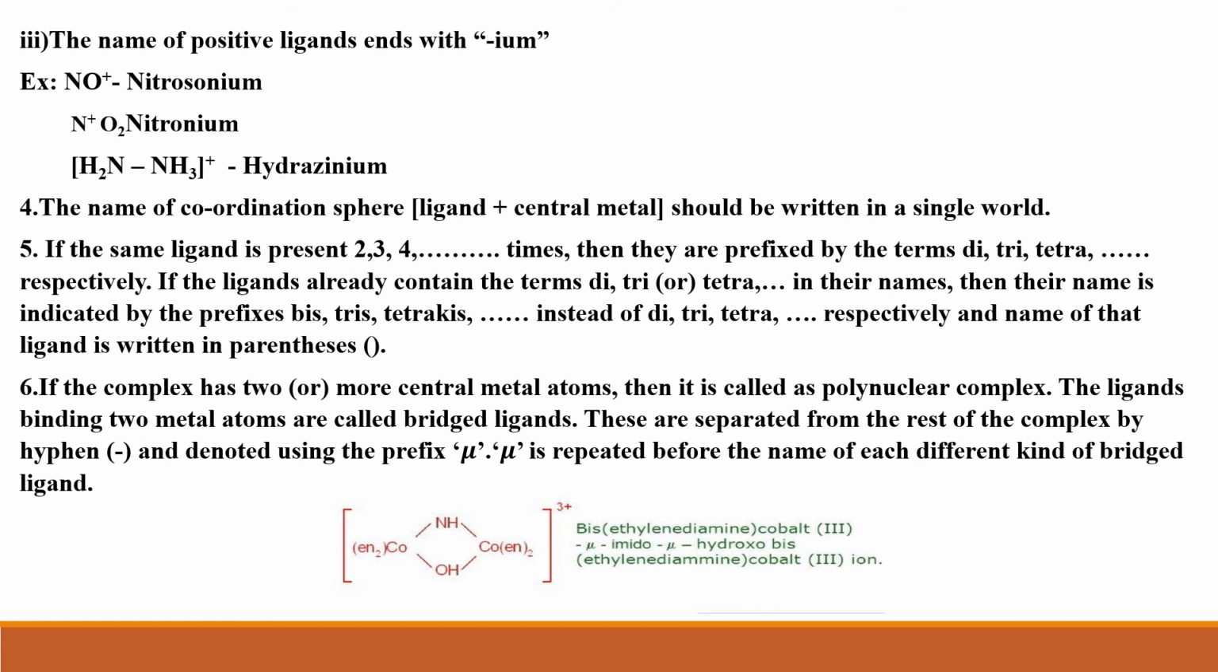These are separated from the rest of the complex using a hyphen and denoted using the prefix mu. And this mu is repeated before the name of each different kind of bridged ligand. Okay, students, this is the sixth rule that is to be followed while naming the complex compounds. I have given an example over here. The example given here is bis-ethylenediamine cobalt(III)-mu-imido-mu-hydroxo-bis-ethylenediamine cobalt(III) ion.